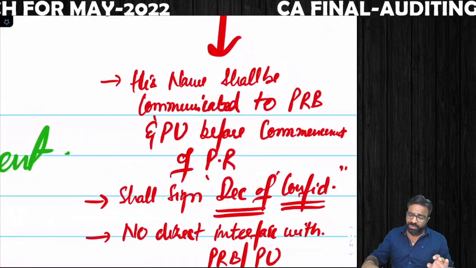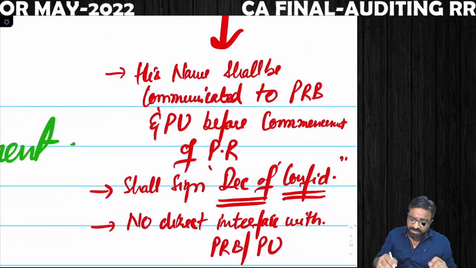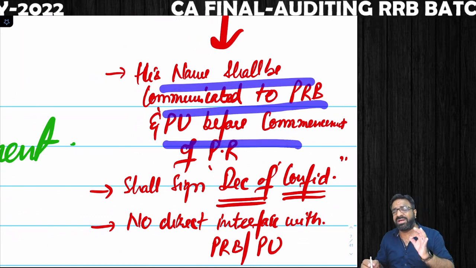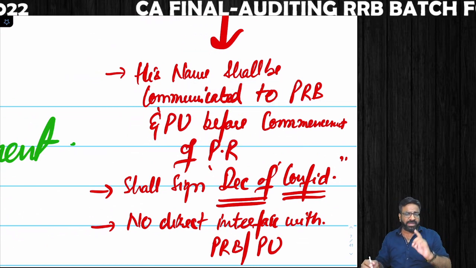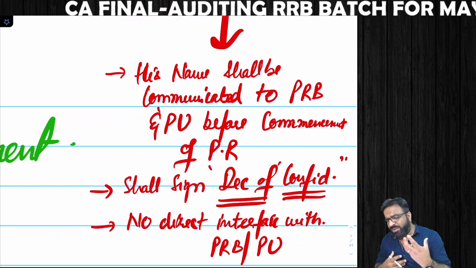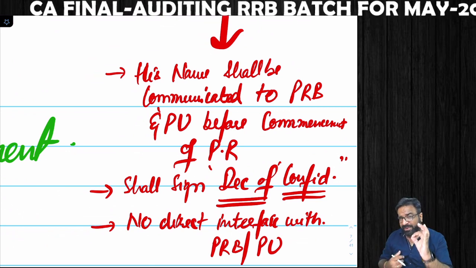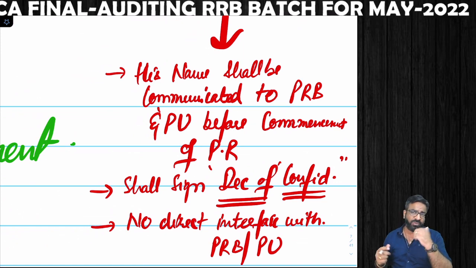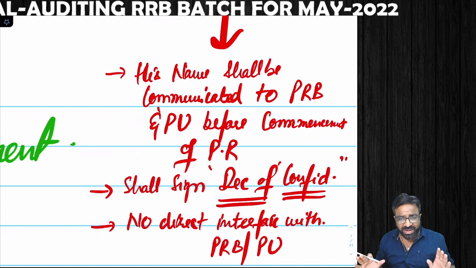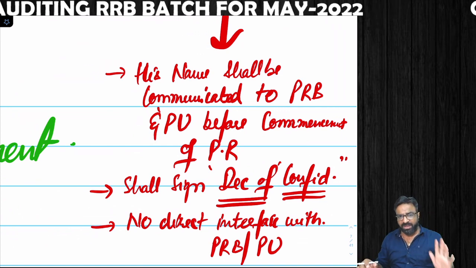And most importantly, his name shall be communicated to the peer review board and practicing unit before the commencement of peer review. Remember, if the peer reviewer thinks that he may require one qualified assistant, you have to inform that qualified assistant's information to the peer review board as well as the practicing unit well in advance before the commencement of the peer review.